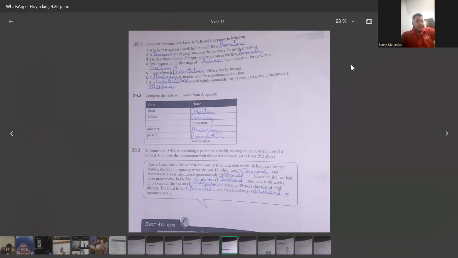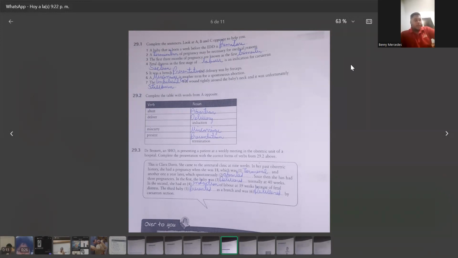It was a breech presentation and delivery was by forceps. A miscarriage is another term for spontaneous abortion. The umbilical cord was wound tightly around the baby's neck and it was unfortunately stillborn.